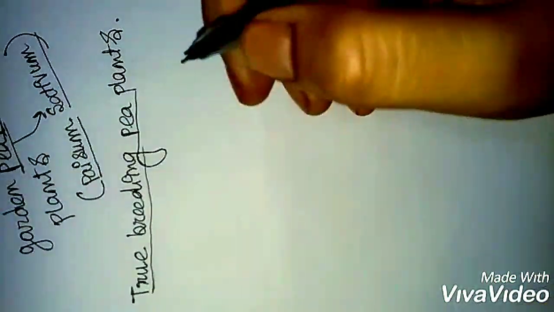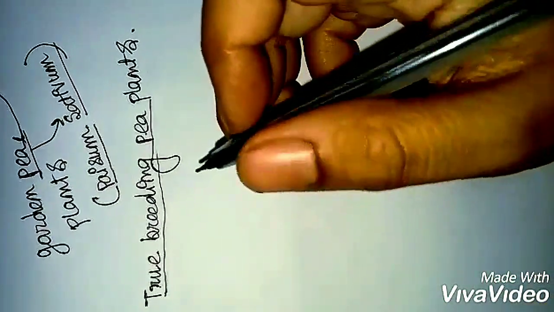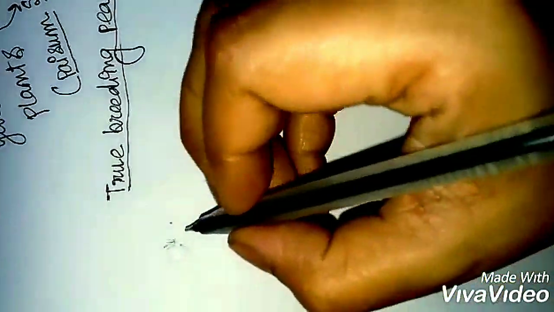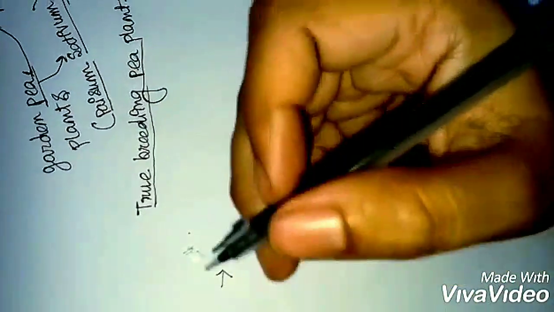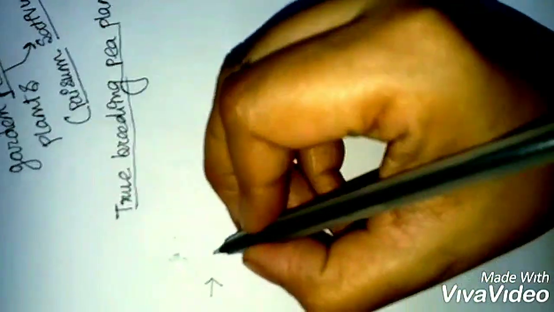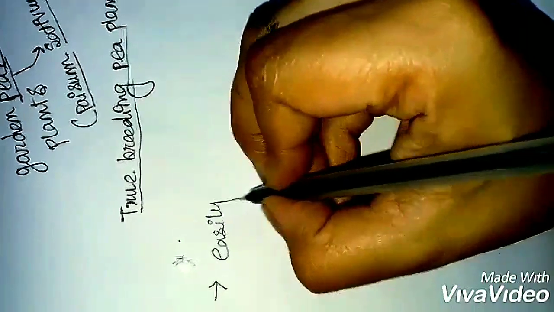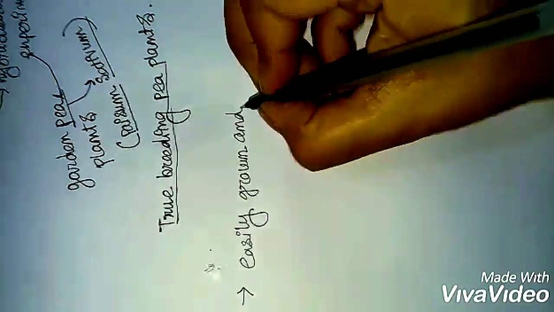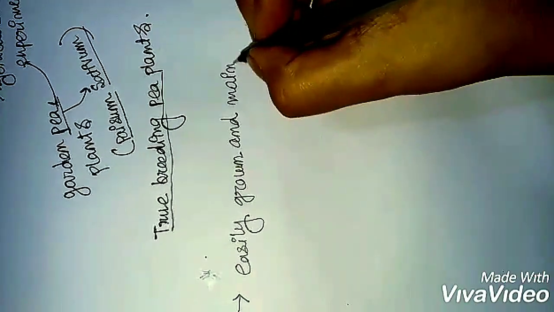He selected the pea plant for his experiment because of some reasons. The first point is the pea plant can be grown easily and can be easily maintained.